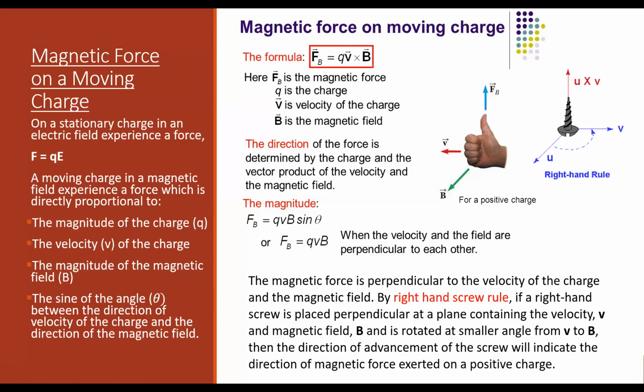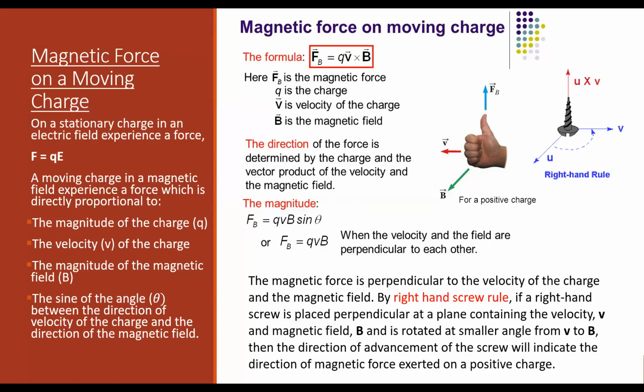So what will be sine 0? 0. So sine 0 is multiplied to this quantity, so the force will become 0.